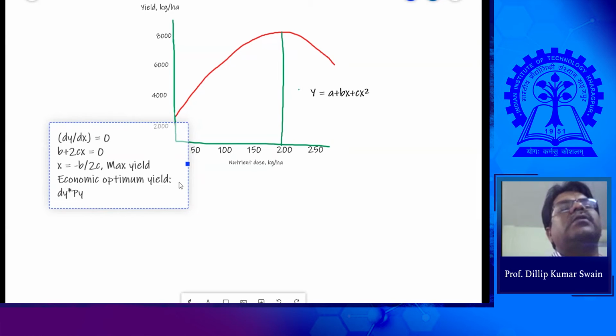That is your economic return, isn't it? That is equal to the addition of growth factor, dx, into the unit price of x, into the price of x.